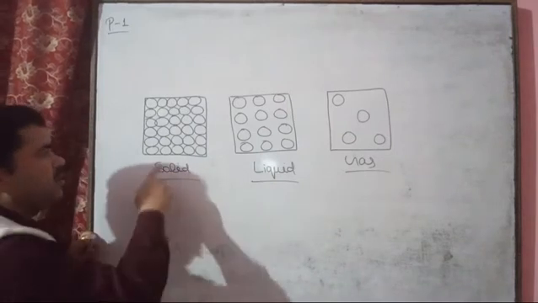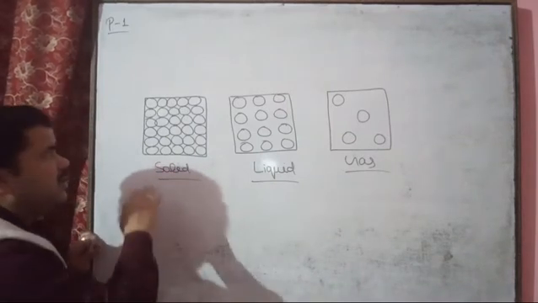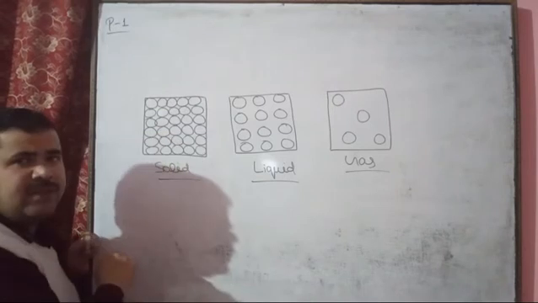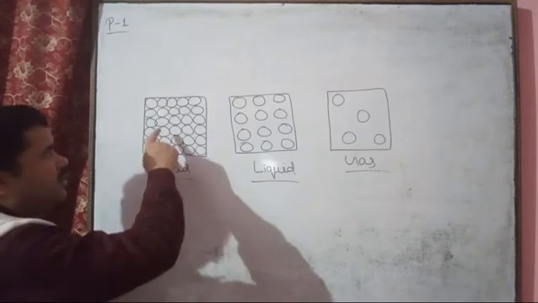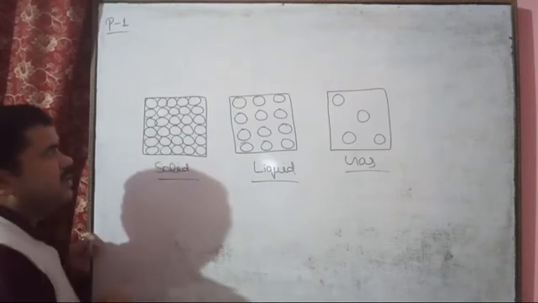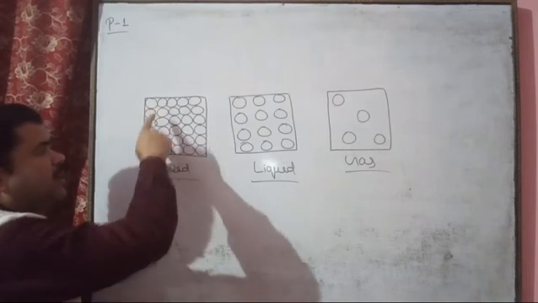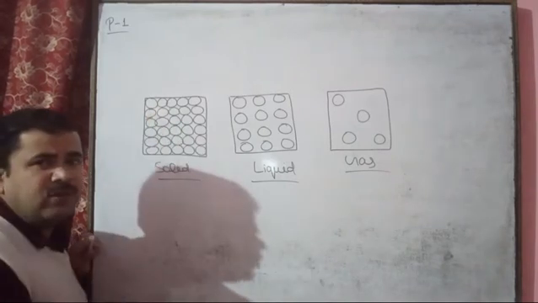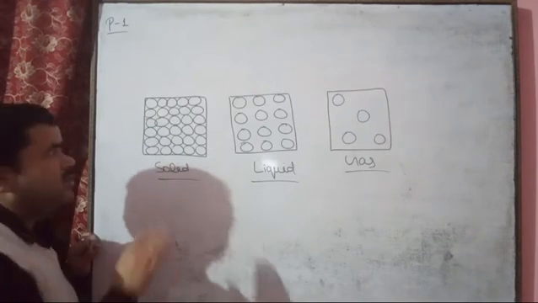In the solid state, this is a compact structure and a rigid structure, because between the particles no space is present, no intermolecular or interparticle space.